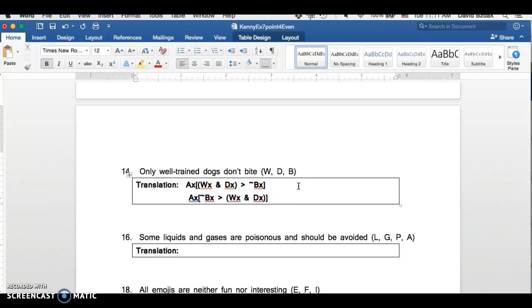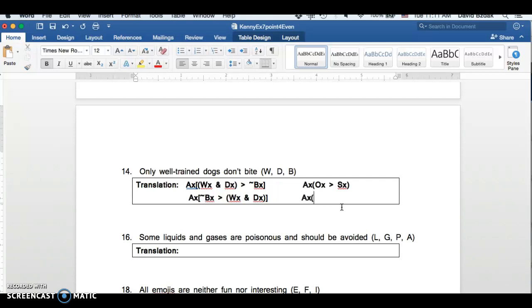If I was going to say "only," say I was going to say all OCC students are smart: for all x, if x is an OCC student, then x is smart. But if I want to say only OCC students are smart, that's different from all OCC students are smart. All OCC students are smart leaves open the possibility that Syracuse University students are smart and Le Moyne students are smart and other people are smart. Whereas if I say only OCC students are smart, it doesn't leave open that possibility.